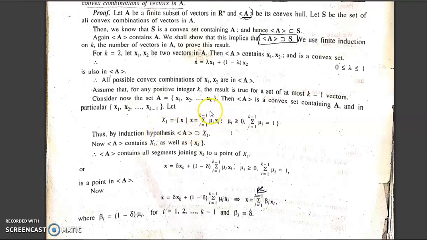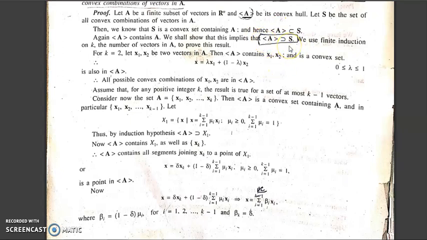It is a convex combination. Capital X1 is a convex combination of all vectors from 1 to k minus 1, where all mu i should be greater than or equal to 0 and the summation of mu i is equal to 1. We have done this because it is the definition of convex combination. Thus by the induction hypothesis, because we have assumed that it is true for k minus 1 vectors, this X1 will be contained in the convex hull, because we have to prove that S is contained in the convex hull.